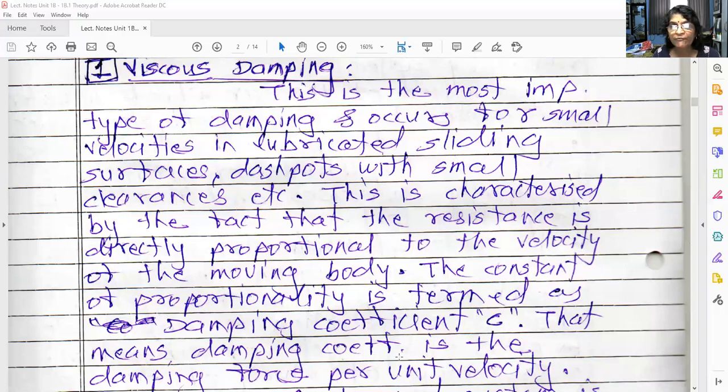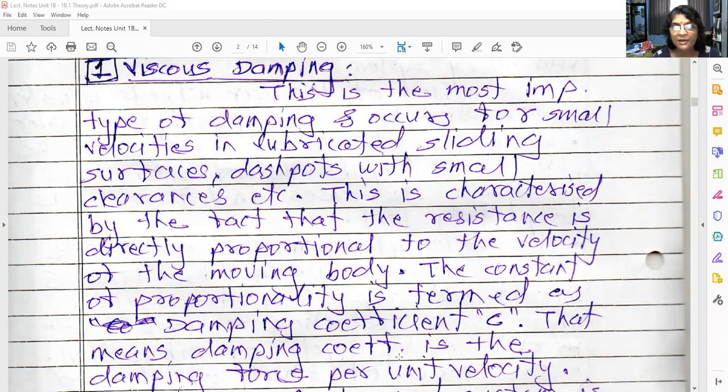Okay, see, in part A, what we have studied, there were only two elements, mass and spring. By virtue of the mass, inertia force comes into picture, and by virtue of the spring, spring force comes into picture, because what is the function of the spring? To store the potential energy. Now here the third element comes into picture, damping, that is known as a damper.